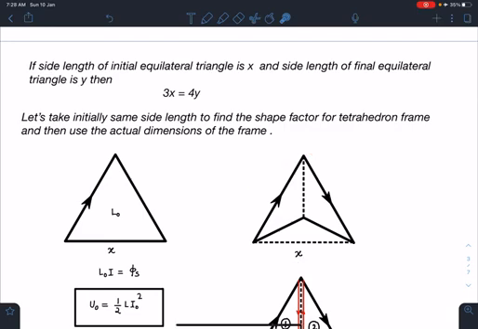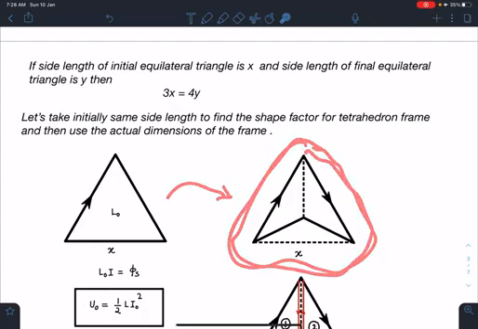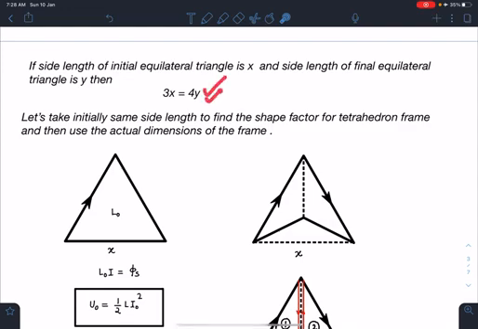Once I know the coefficient for this particular geometry, that is what we are calling the shape factor. If I use that, first I'm going to take equal sides, and then I'll be using dimensional analysis to convert into the new side length y. That is the whole trick for this problem. So let's see how to apply.